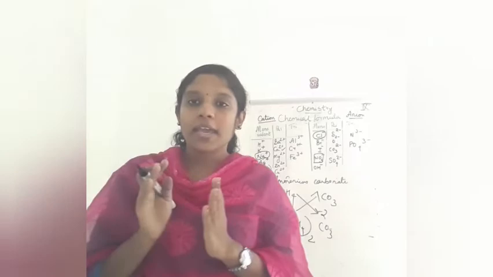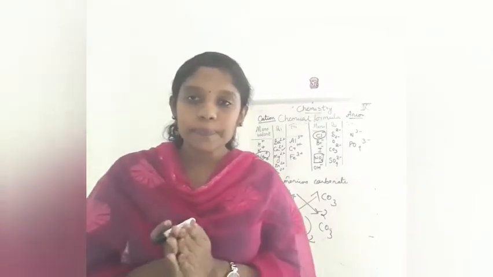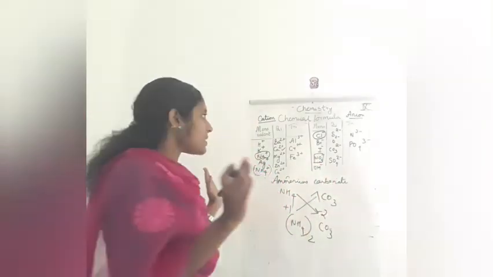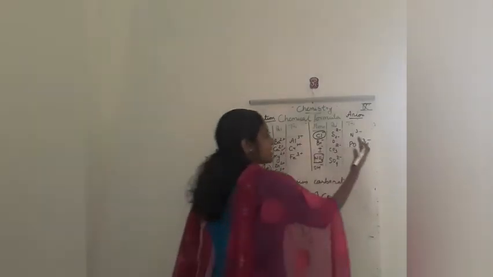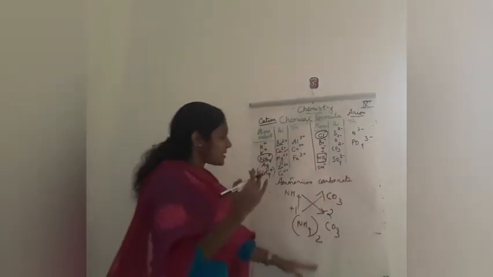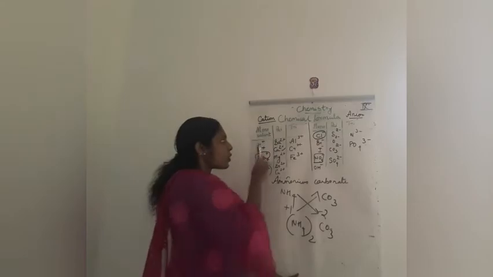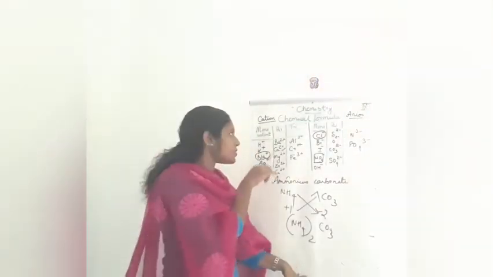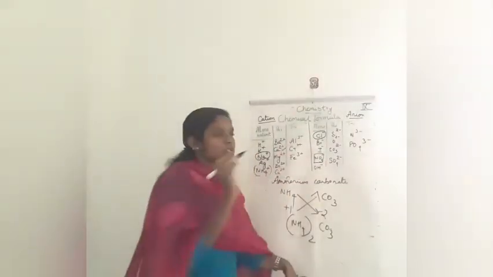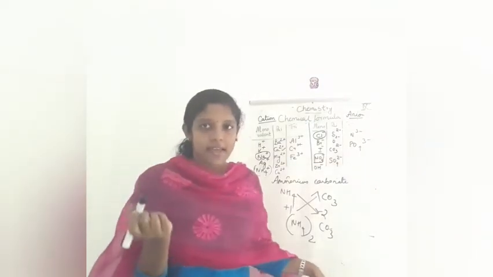Okay, so I hope you are clear how to write the chemical formula. First thing is you have to be thorough with this. Questions will come based on this. Be thorough with monovalent cations, bivalent cations, trivalent, and for anions also we can say monovalent, divalent, trivalent.